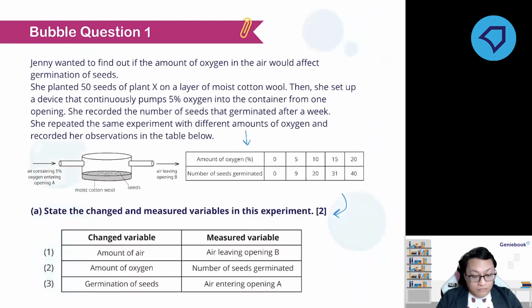Look at the table. I give you a lot of clues to answer this. I want you to do your best. So what is the answer? Yes, there is a number 2 there, but that one is not the answer. The 2 here is the marks. It's not the answer. So we can see that the change variable is the one that is being changed, right? What is being changed throughout?